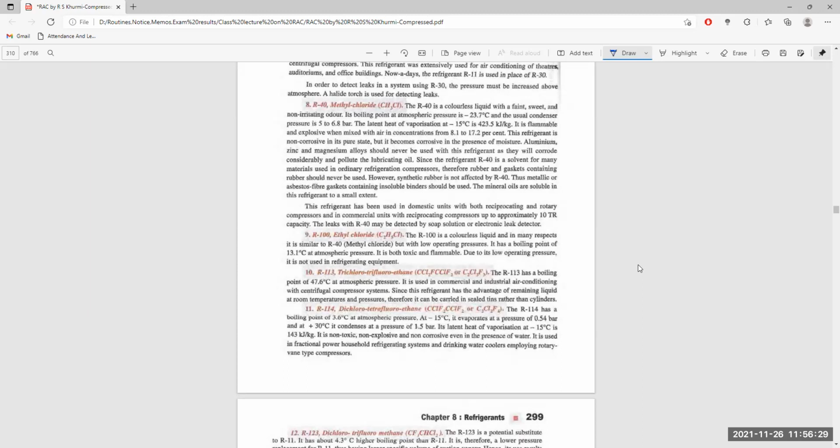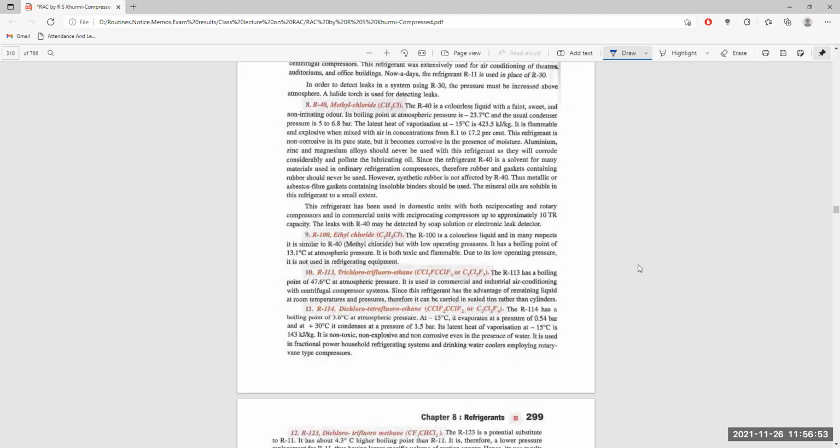It is used in commercial and industrial air conditioning with centrifugal compressor systems. This refrigerant has the advantage of remaining liquid at room temperature and pressure, so it can be carried in steel cans rather than cylinders.